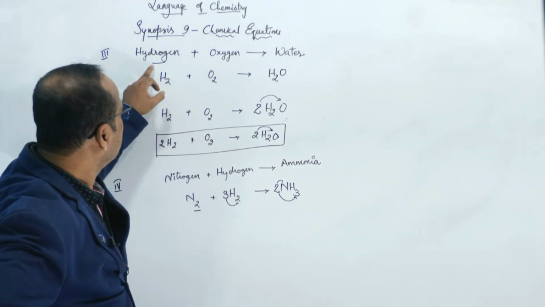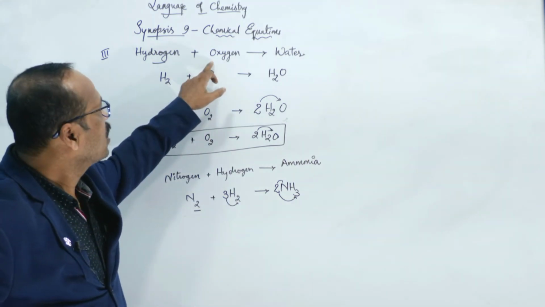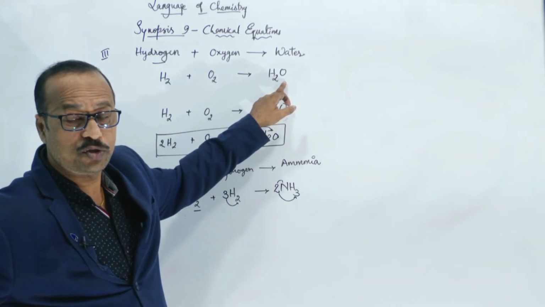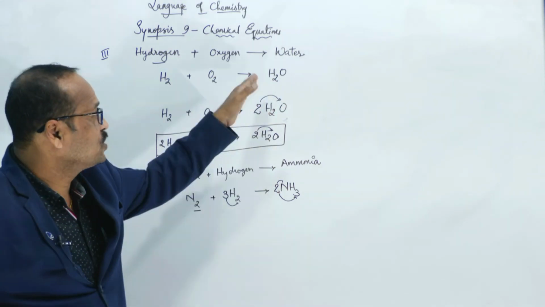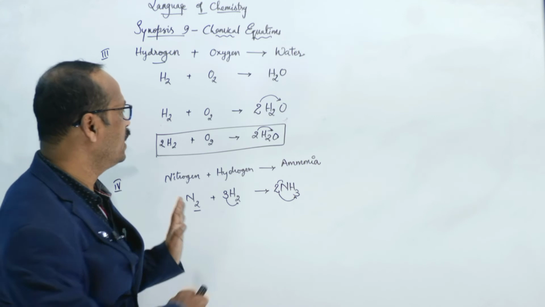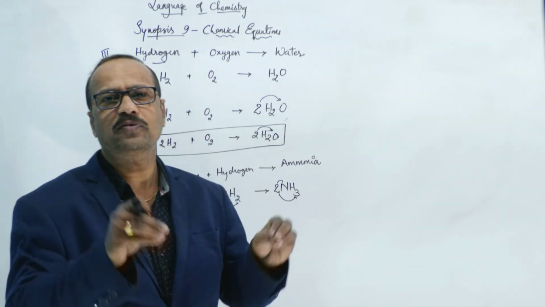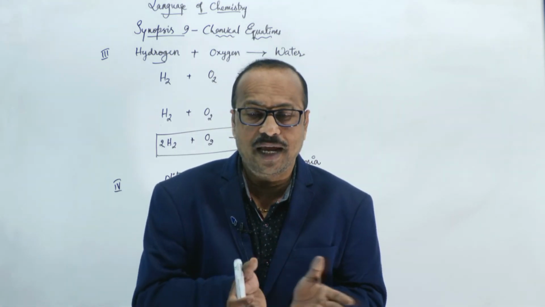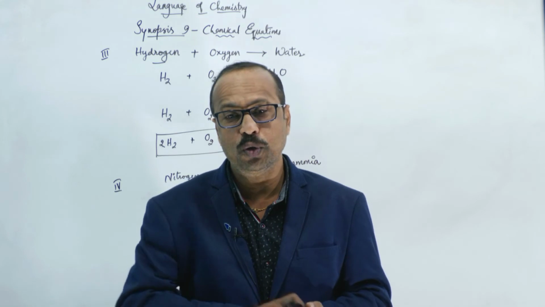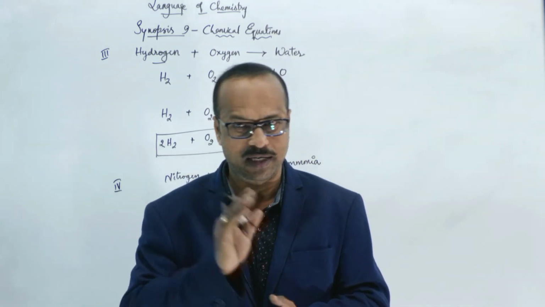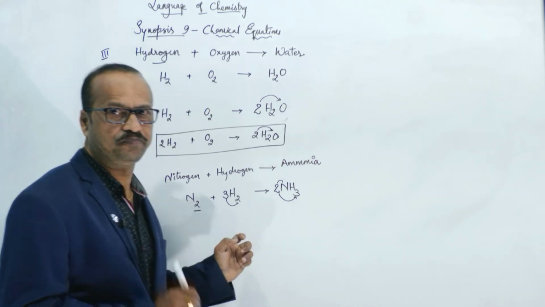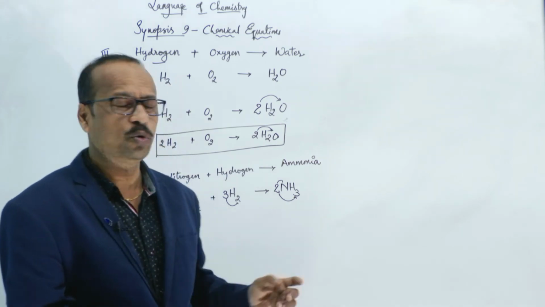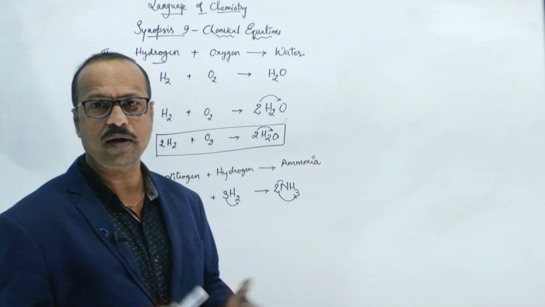Similarly, you see hydrogen is a gas, oxygen is a gas. And if I write only H2O, and if I don't know that H2O is the formula of water, then I don't know what is the state of this one. Yes or no? So here, we don't know what type of substances, whether solids or liquids or gases. We don't know what type of substances are reacting and what type of substances are forming. Means what? We don't know the states of reactants and the states of the products. That's the first thing. Second thing, we don't know what conditions are required to make this equation, means to complete the reaction.